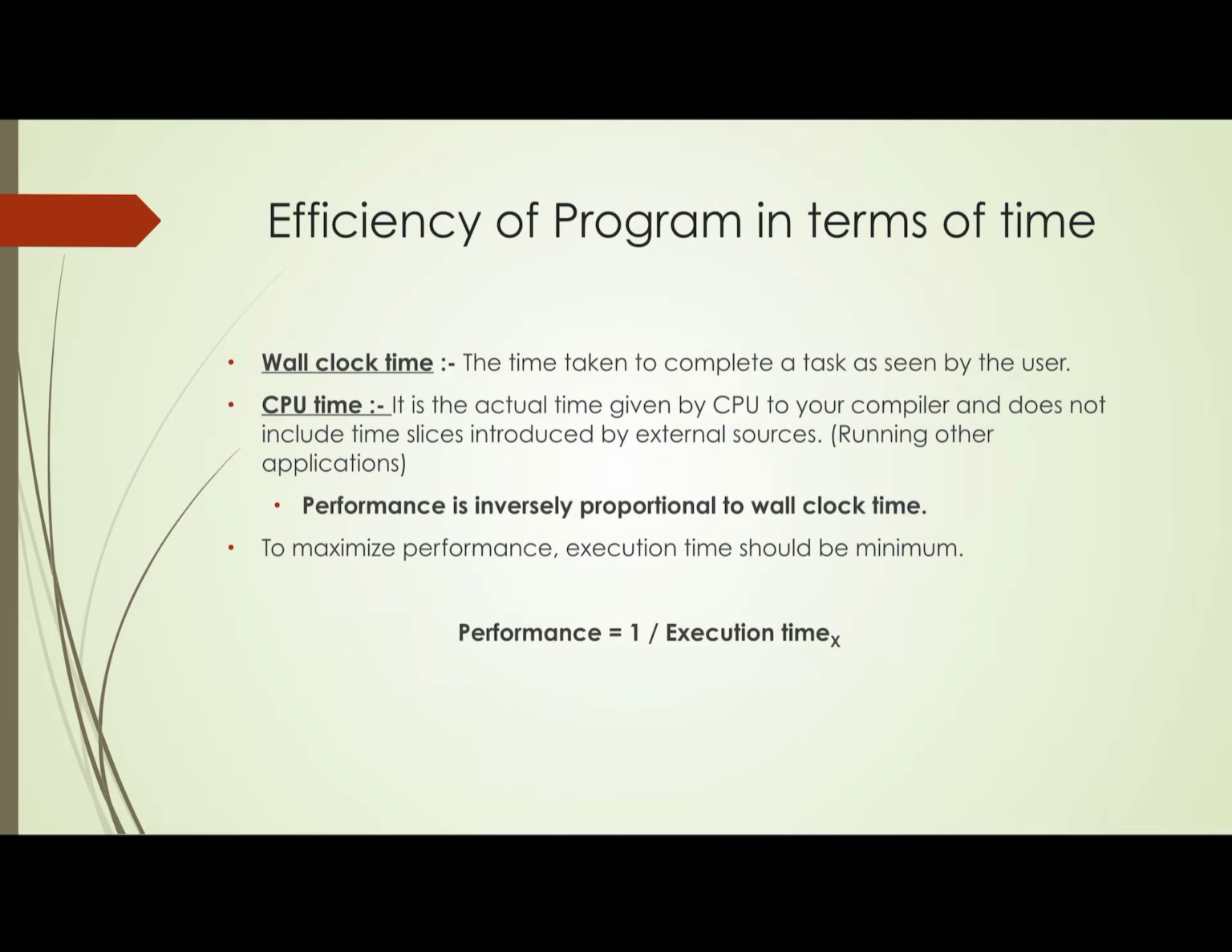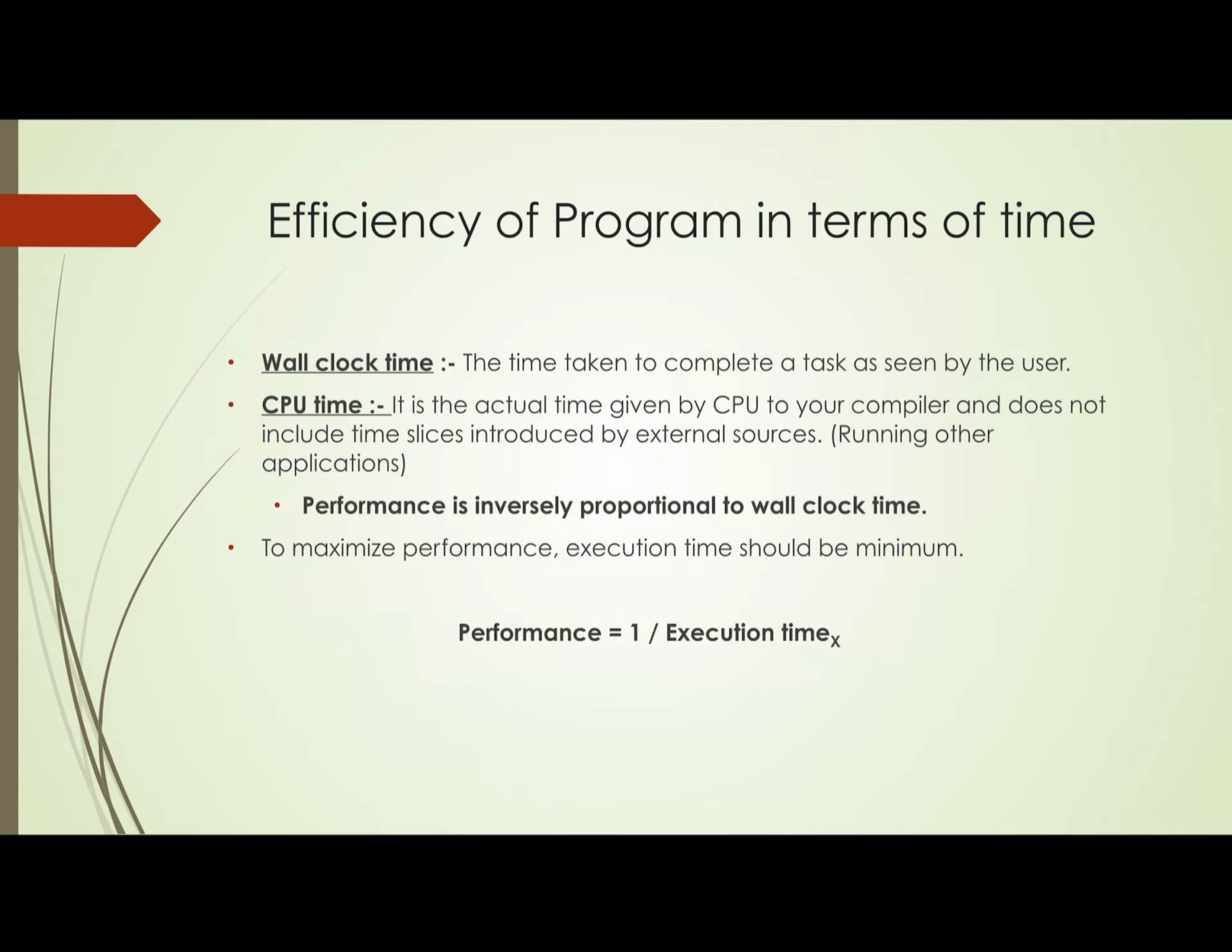So efficiency of programs in terms of time, there are two kinds of time we are discussing. The first one is wall clock time and the second one is CPU time. The wall clock time is the time taken by a program to complete the task, but this time is as seen by the user.